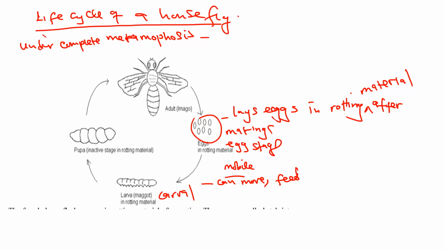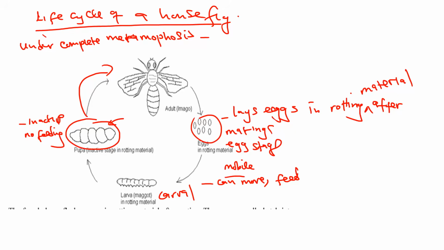Okay, so after some time now, the maggot develops into the pupa. So just like in the mosquito, the pupa is inactive, no feeding. There are just some changes that are occurring inside. Okay, after some time, the housefly emerges. So very important to understand these stages.